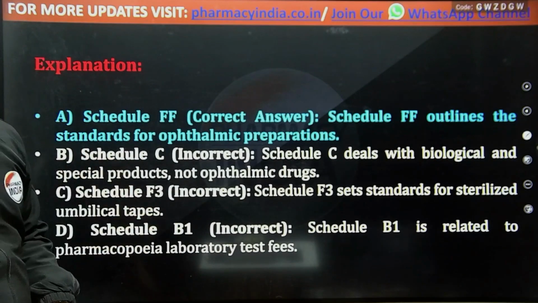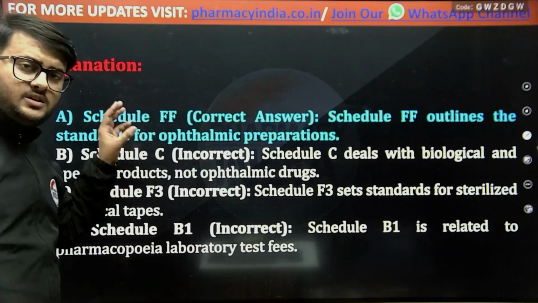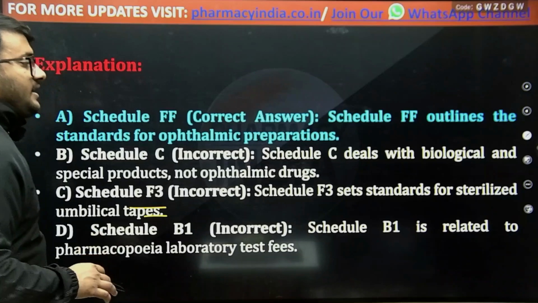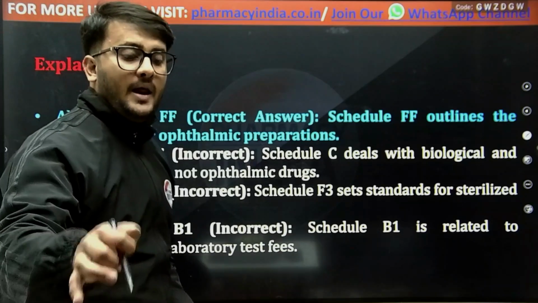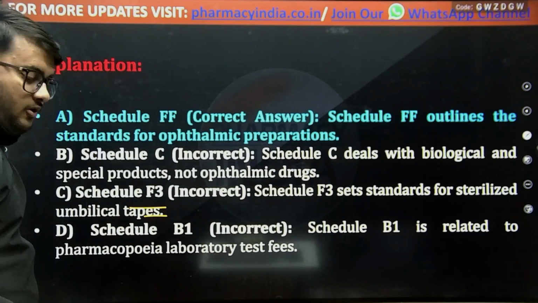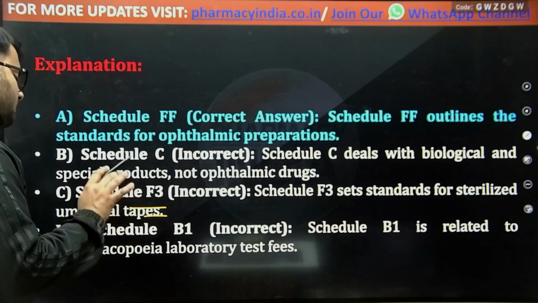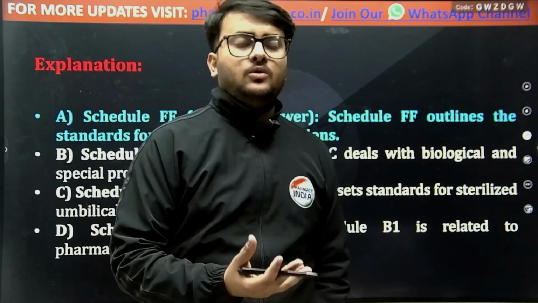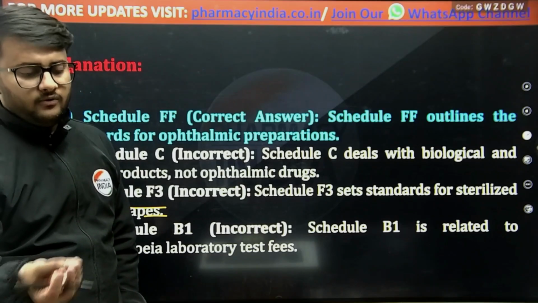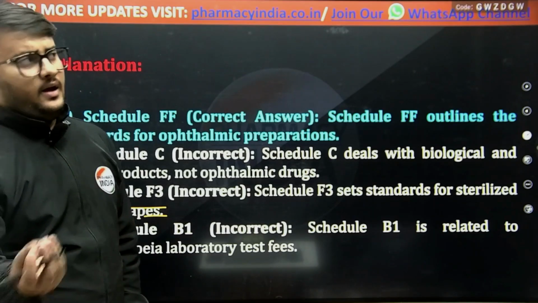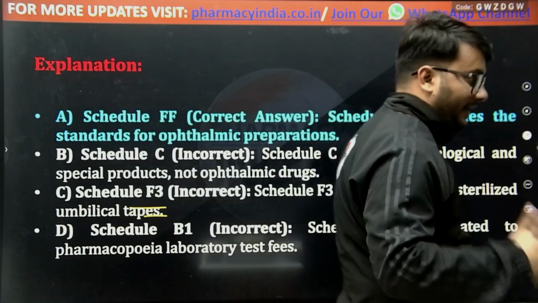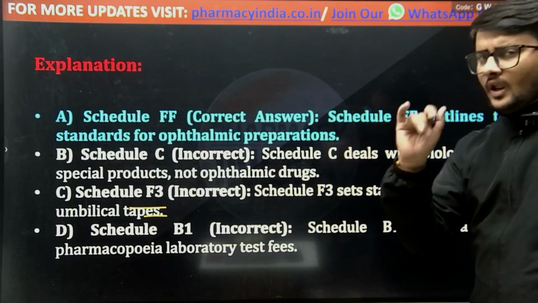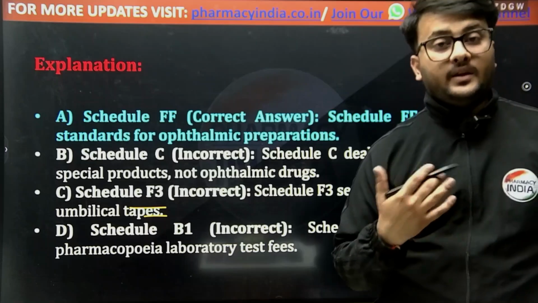And if we talk about Schedule C, that deals with the biological and the other special products. And F3 sets the standards for the sterilized umbilical tapes. And Schedule B1 is for the pharmacopoeia laboratory test fees. If we want our sample of drug or cosmetic to get a proper report or analysis, then we need to pay the prescribed fees.